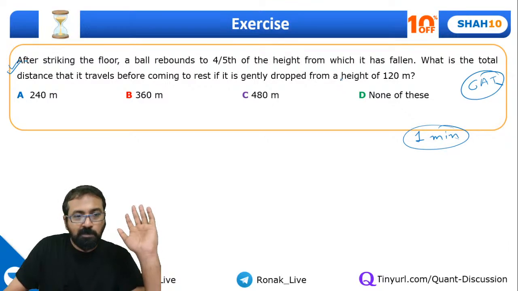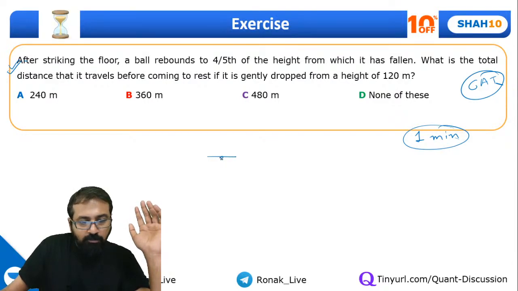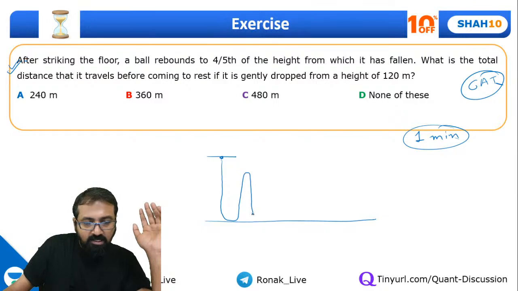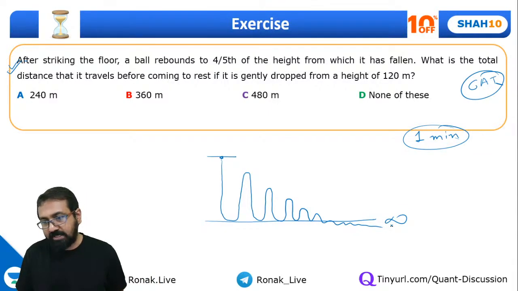See, it started with 120. Okay, then see, let me show you the diagram. So we are dropping a ball from here, and this is the floor. So it will go like this, then it will bounce back, and again it will go like this, then again it will bounce back to the 4/5 of the height, and it will go like this, and again it will bounce back, and so on and so forth. So guys, basically this will go on till infinity, as simple as that.